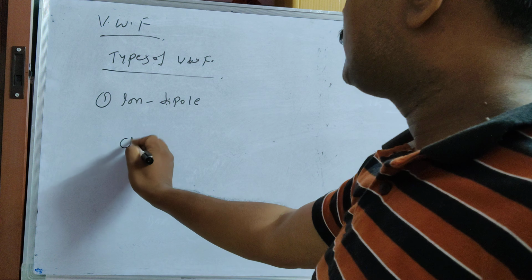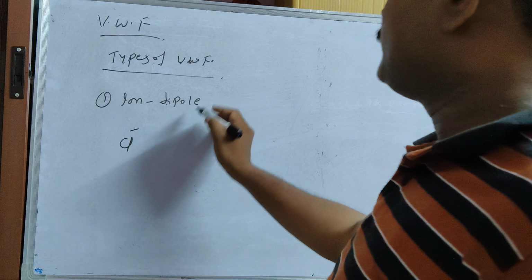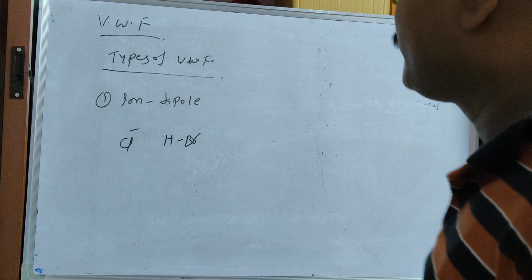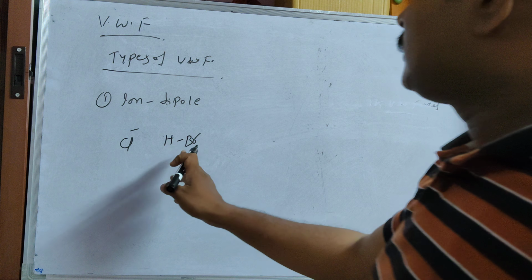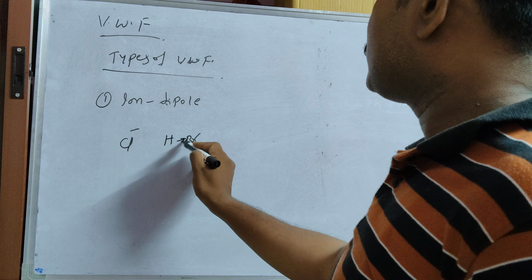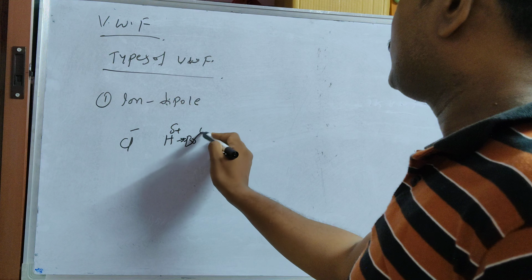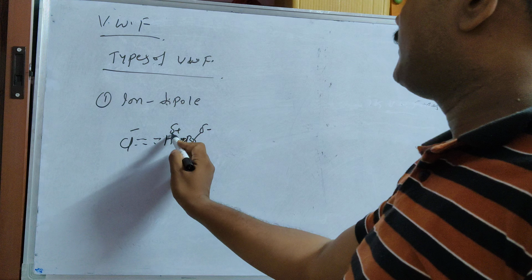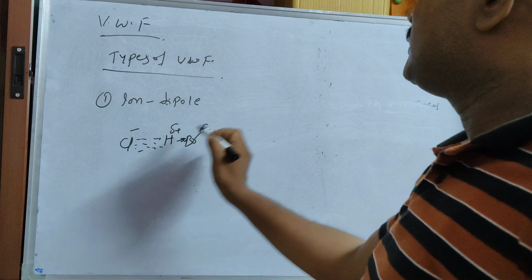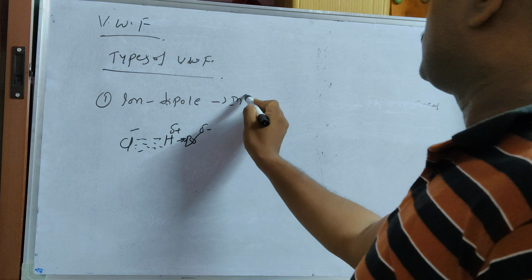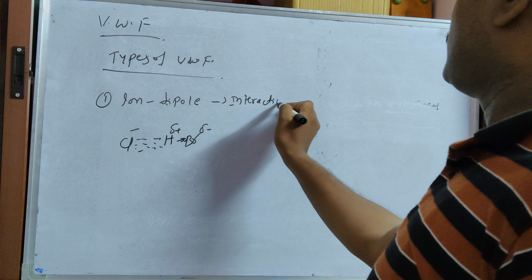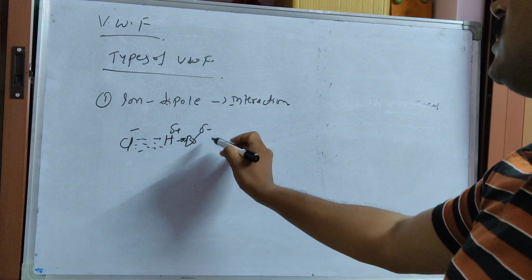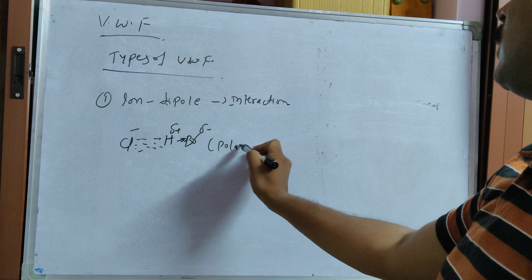Ion, if you take any Cl minus; dipole, if you take any HBr. Due to the electronegativity difference, it forms a positive dipole at one end and a negative dipole at the other. The forces of attraction between the positively and negatively charged are called ion dipole interactions. Here the dipole means a polar molecule.